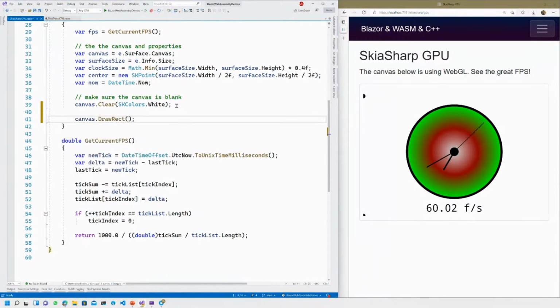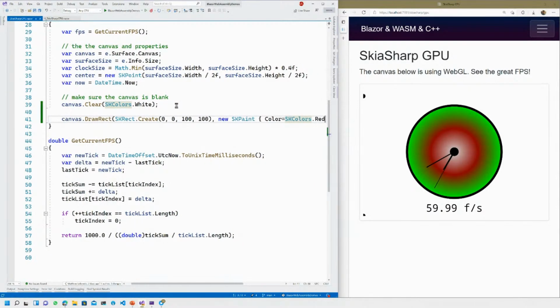Let's say, hey, SKRect.Create, and let's just draw it at 0, 0, 100, 100, and we're going to use a new SKPaint, and let's call this Color equals SKColors.Red. All right, fingers crossed. There we go.